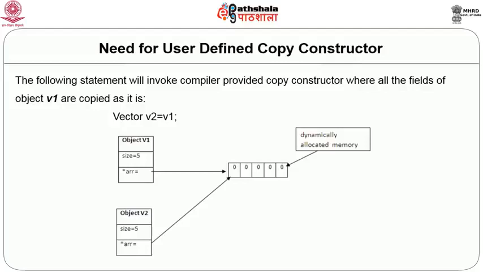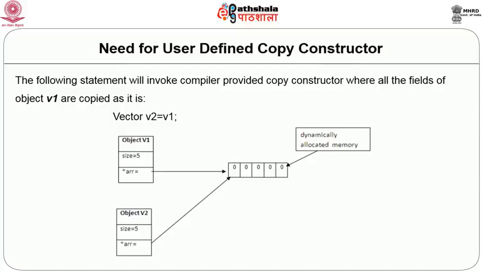That is, it takes the contents of one object as they are and puts them into the other. So, see what will happen: size will be copied as it is, address will be copied as it is, but the copy of that vector will not be created. Now, in this scenario, V1 and V2 both will be pointing to the same vector, that is, the second data member array will be pointing to the same vector in V1 and V2 both.